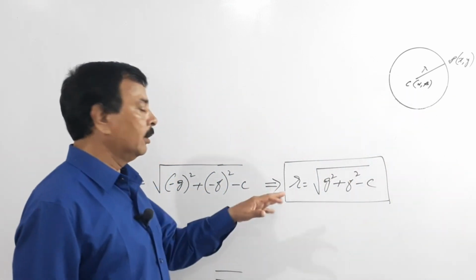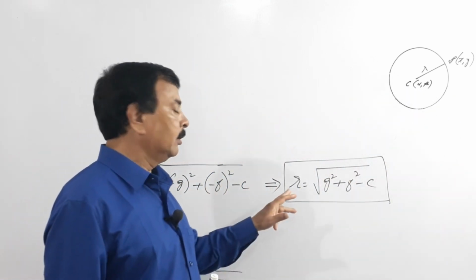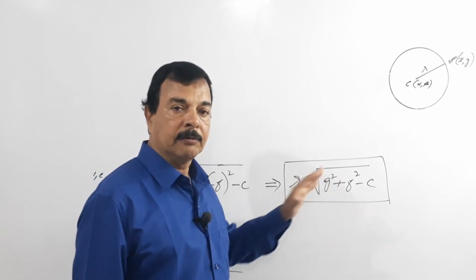So dear students, we have found the radius of the given circle.